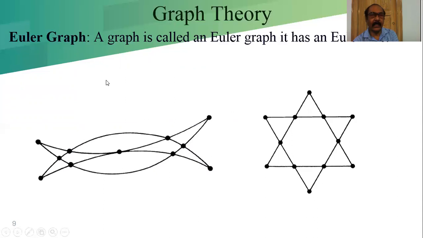What is the definition again? A graph is called an Euler graph if it has an Euler line. When it is an Euler path, that means it visits or traverses all the edges according to the definition of the path. You can try it with this graph. Both are Euler graphs.